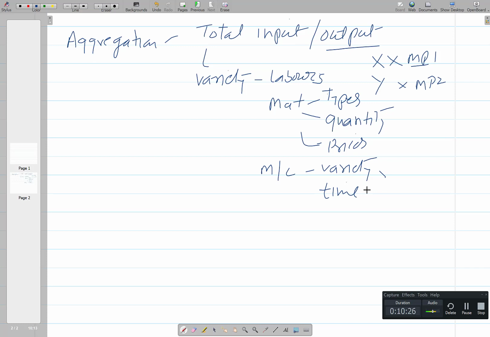Depending upon the rate of production of a particular machine, the time associated with it will be changing, and accordingly its contribution will be changing. So the problem is that bringing all these inputs into some form of value is extremely difficult, and that is what is termed the aggregation problem. It is more with input and somewhat less with output, because at least you know how many units have been produced and what is its market price.